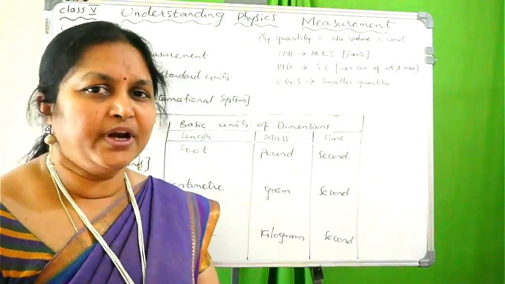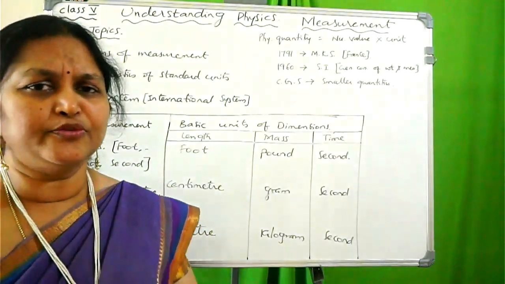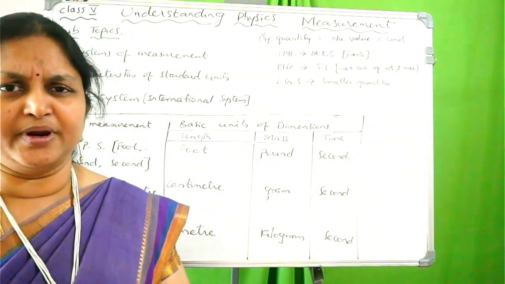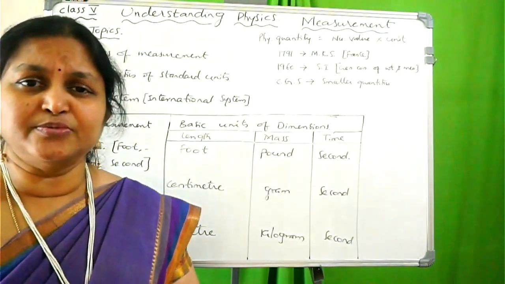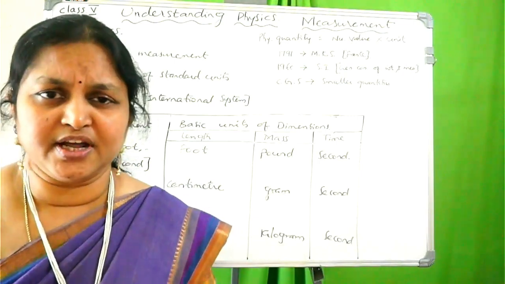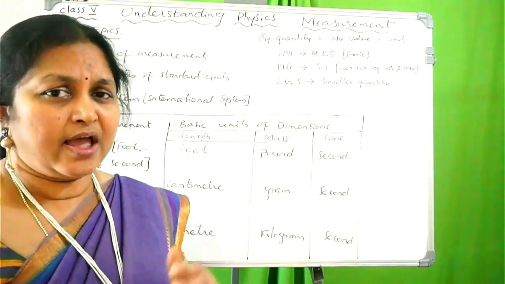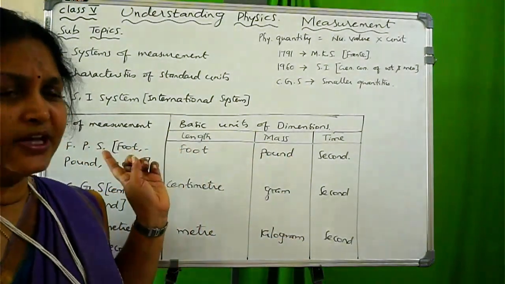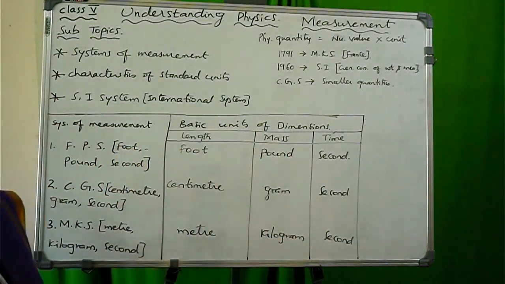So, due to the development of science and technology, they introduced different types of systems of measurement. With these systems of measurement, we can measure length, mass, and time. Now let us have a glance at the table. I drew the table on the board. I'm going to explain each and every part of it.